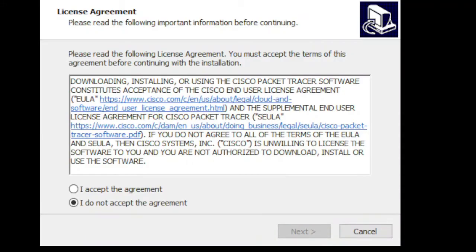After I open the installer that I downloaded from the browser, I just follow all the instructions, and then click here, I accept the agreement, and click Next.